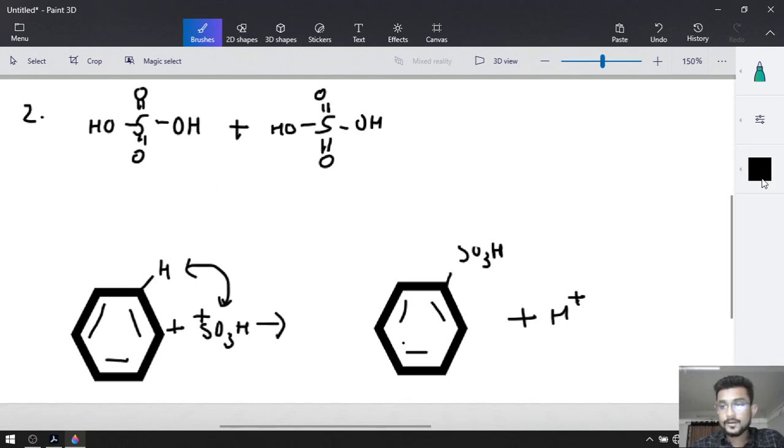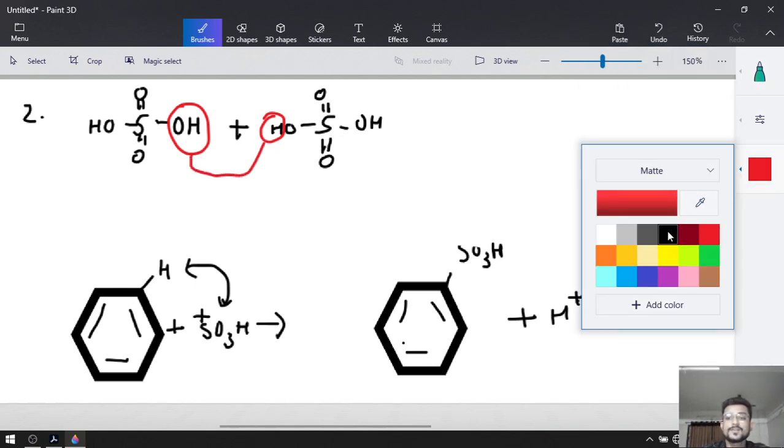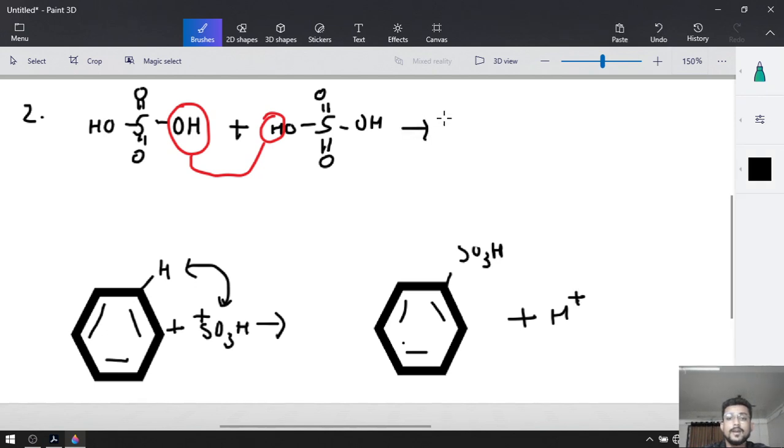Now when two sulfuric acids have been taken, one sulfuric acid will remove the OH and another sulfuric acid will release the H plus. OH and H combine with each other and form H2O. It releases the H2O.